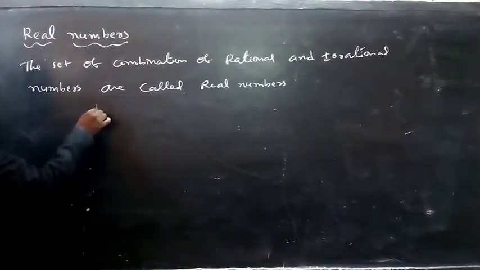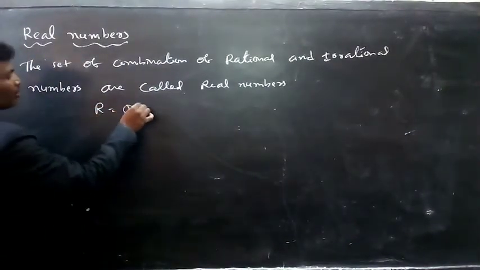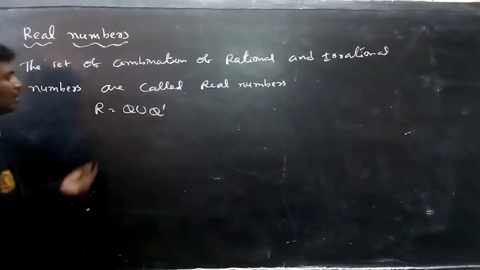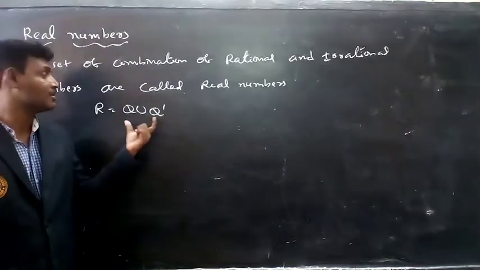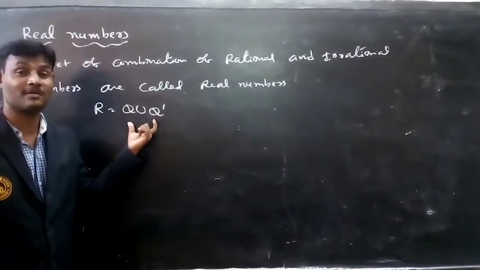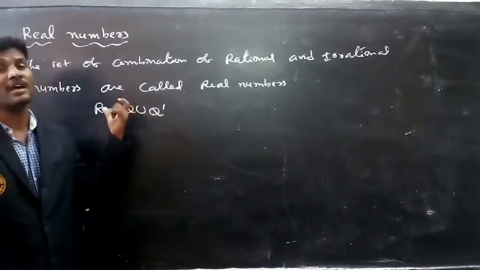So real numbers R is equal to Q union Q dash. Q means rational numbers, Q dash means irrational numbers. So the combination of rational numbers and irrational numbers is called real numbers.